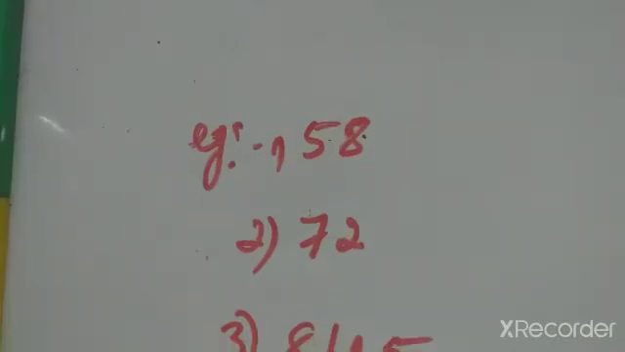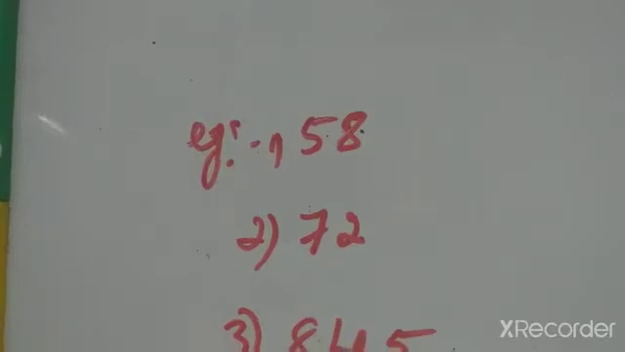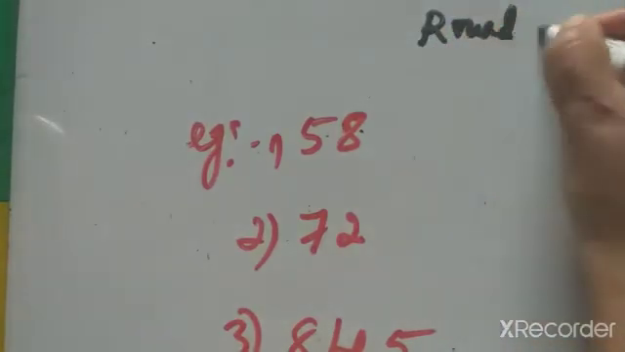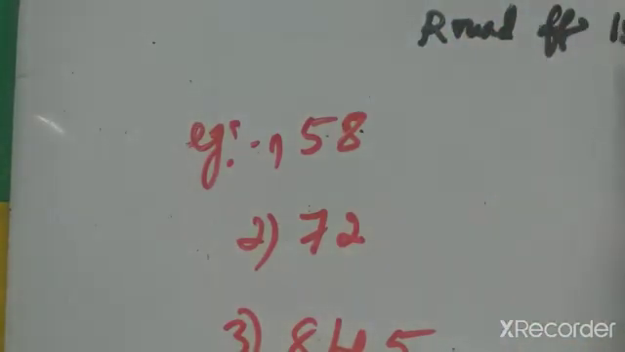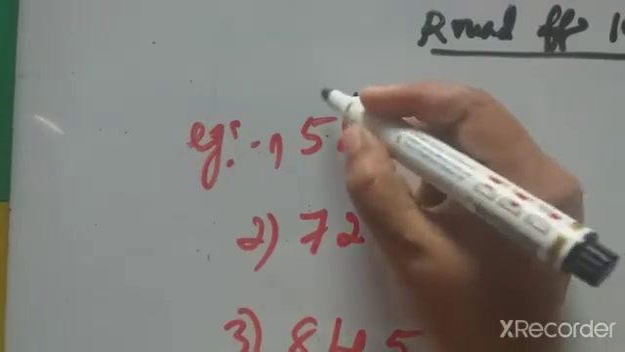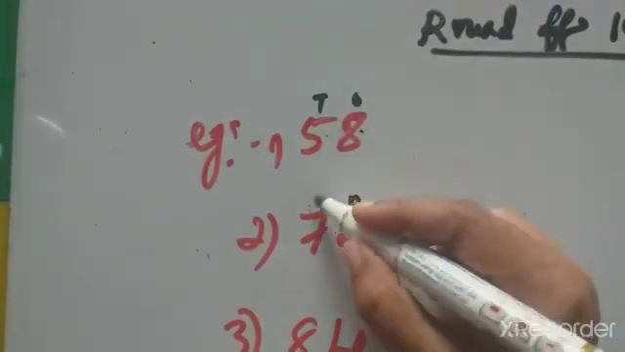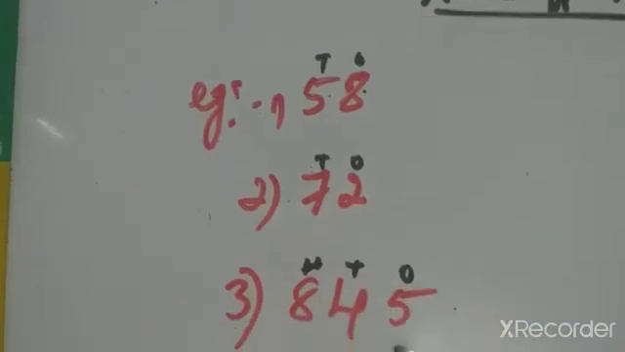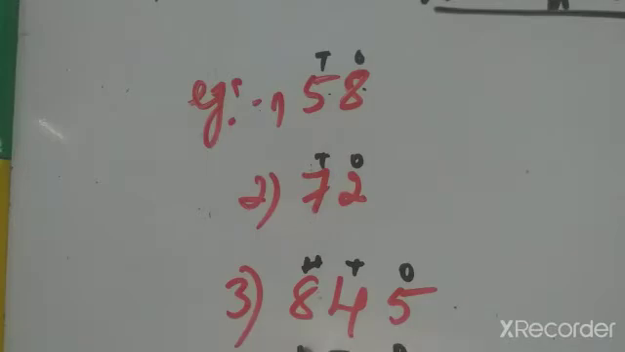Find your place. Place means the place value of the number, the place we are rounding off to. So round off to the tens place. Round off to the tens place means first check the place value: ones, tens, hundreds. And next here also ones, tens, hundreds.